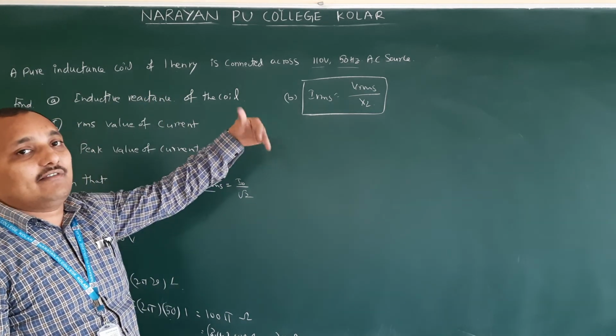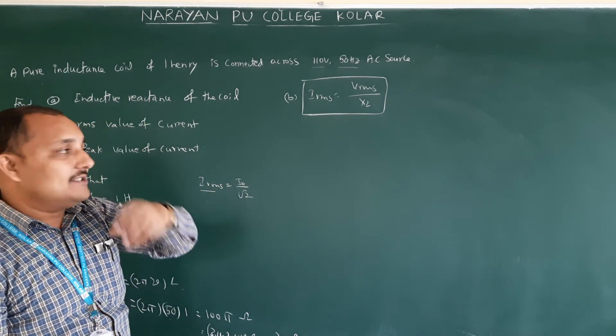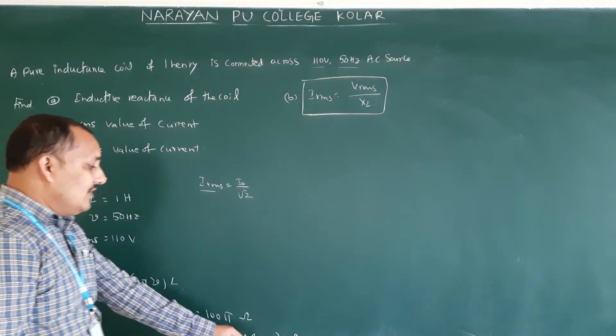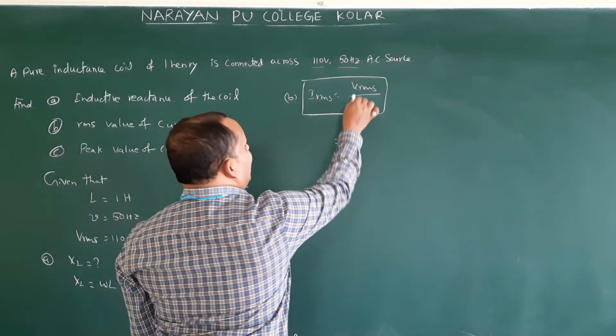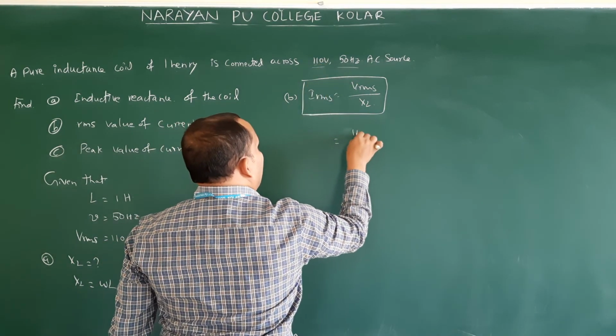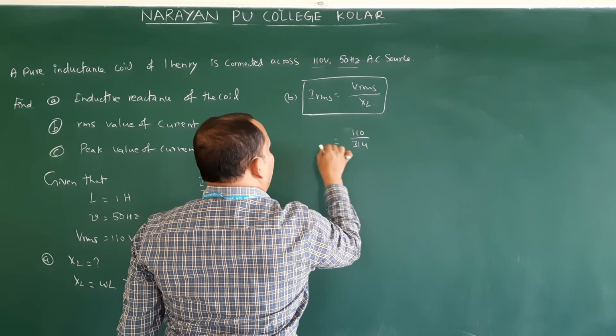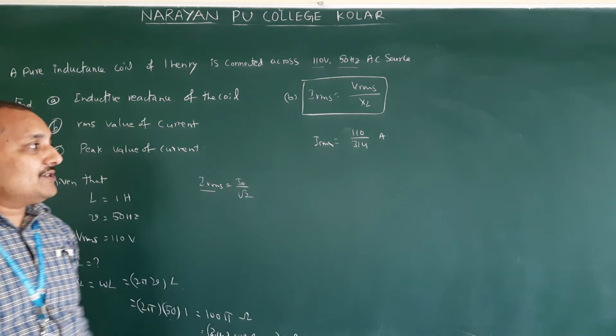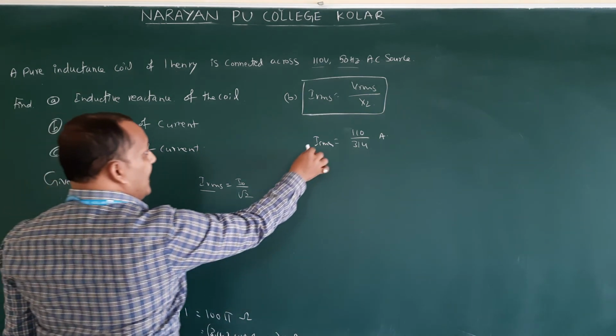But in this lesson, whenever it is inductor resistance, you have to take XL. So XL value already you got, 314. VRMS how much they gave? VRMS is equal to 110. So 110 by 314. You can divide and see how much you are getting, that is nothing but the IRMS value.